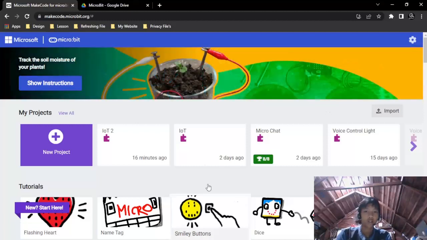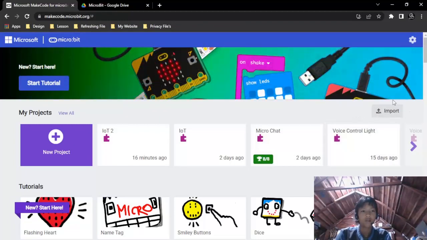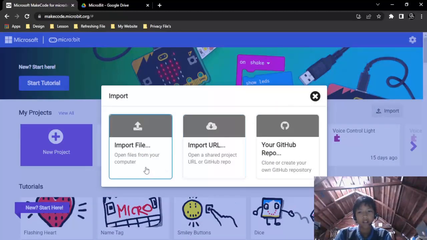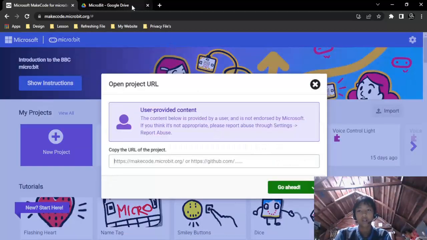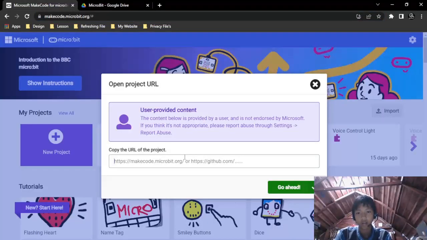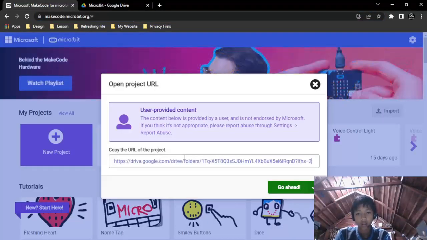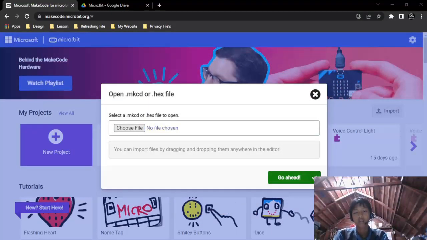and import it to micro.microbit.org. How to import it? First you need to click import, this one, and then after that, wait, I want to try it. Okay, you can choose the file. This is the file,